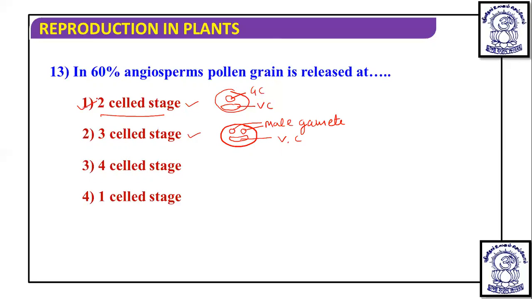In 60% of angiosperms, the pollen grains are released at the two-celled stage. Then after releasing, they convert into the three-celled stage, because after release, this generative cell will undergo mitosis and form two male gametes. But when they are released at the three-celled stage, the male gametes are formed within the anther itself, within the pollen grain itself. In the remaining 40%, they are released in the three-celled stage. So the answer becomes two-celled stage.